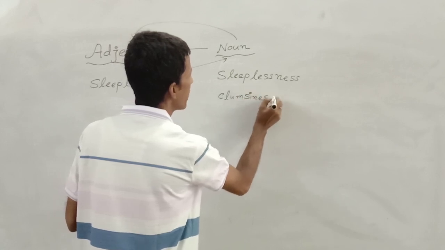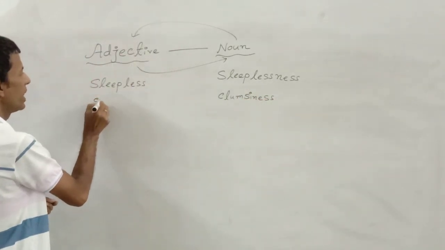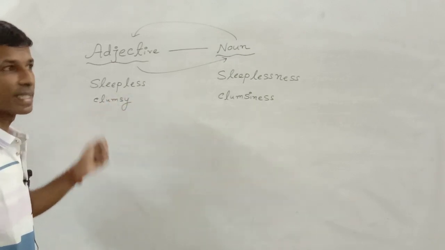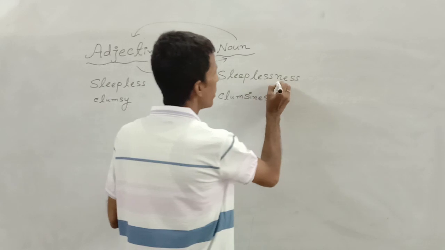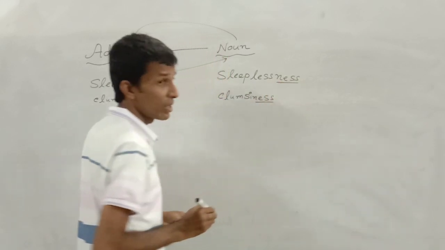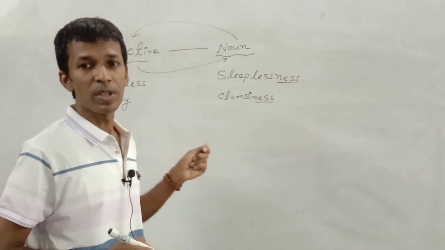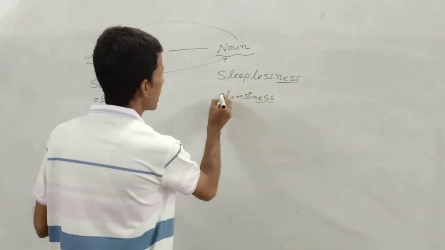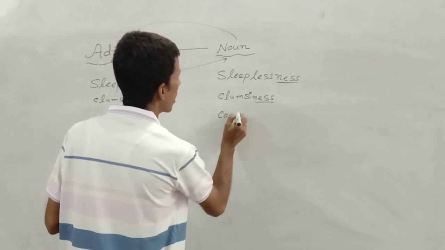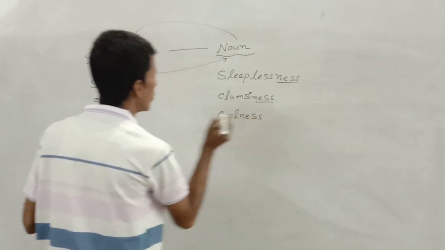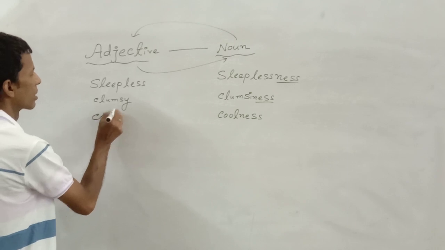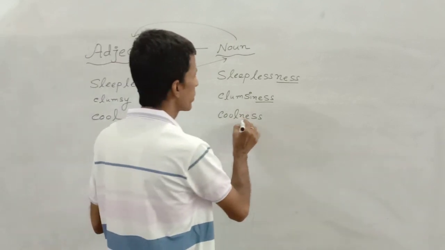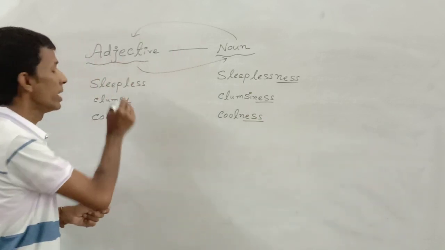Clumsiness is also an example of noun, and you will have to write clumsy in the list of adjective by effacing the word ness, because this is one of the most remarkable characteristics of noun. Clumsiness, coolness, cool. In this way, only by effacing the characteristics of noun, you can also transfer it into adjective.